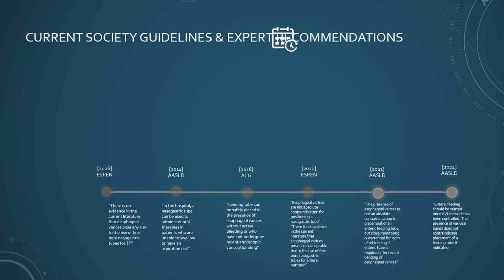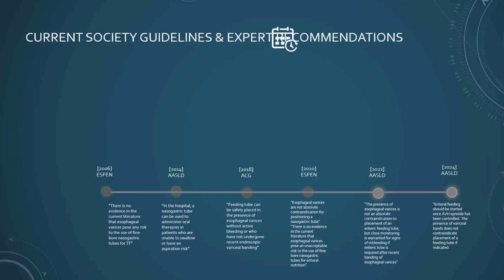If we fast forward to 2019 and 2020, there are similar recommendations as well, stating there's a lack of evidence that esophageal varices pose any unacceptable risk to using fine bore nasoenteric tubes. And then I'll highlight the American Association for the Study of Liver Diseases, which I think has been highlighted in a lot of the research I did. It says NG tubes can be used for oral medication administration, even though variceal bleeding was not directly discussed. Now, that's the one in 2021, in comparison to the one in 2014, for example.